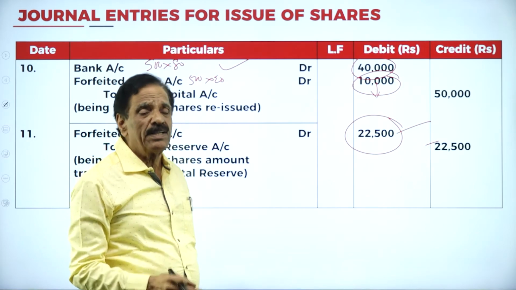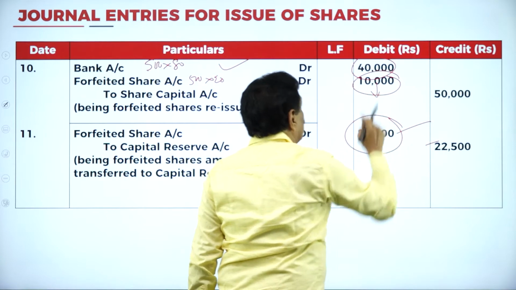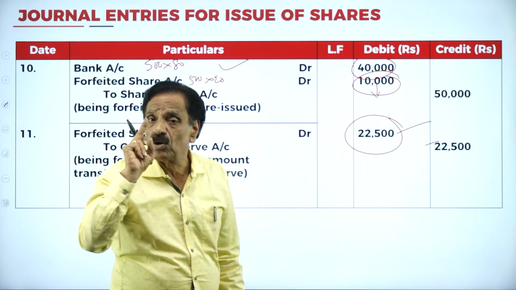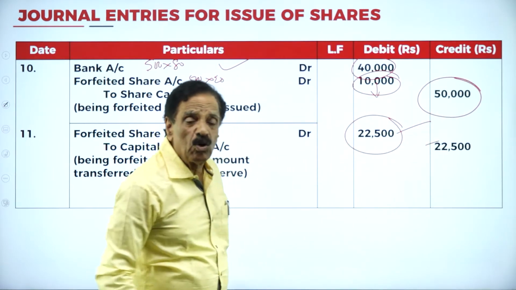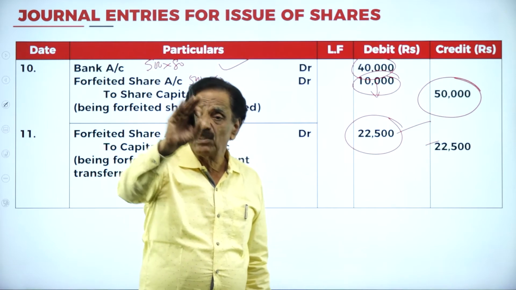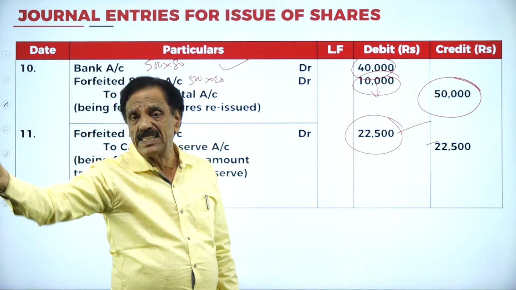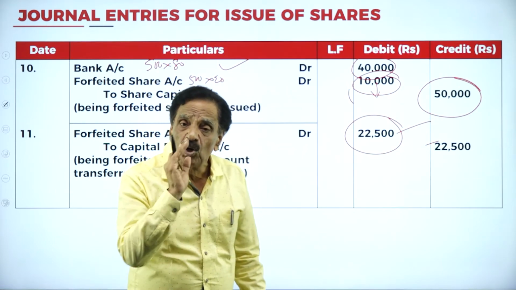You can also do it this way: we receive 32,500, next we receive 40,000, that is 72,500. Actually required is 50,000. How much goes? 22,500. First way: 32,500 forfeiture credit entry, forfeiture debit entry is 10,000. The difference is 22,500.